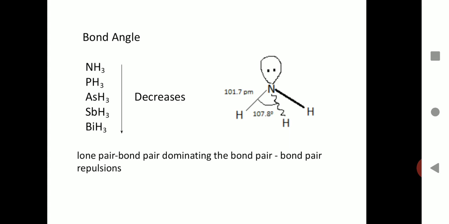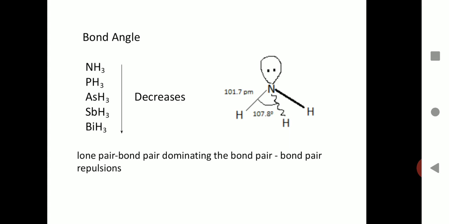Then we have the bond angle of the H-E-H bond. E stands for the central element, which can be any of the group 15 elements, and both H stand for the hydrogen atoms. If we see the bond angles of all these hydrides, we'll find that the bond angle decreases from ammonia to phosphine to arsine to stibine.